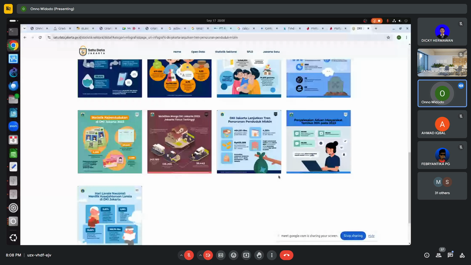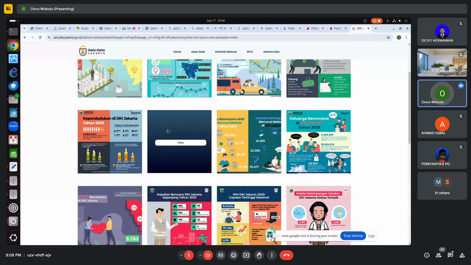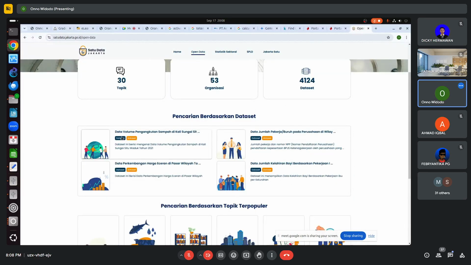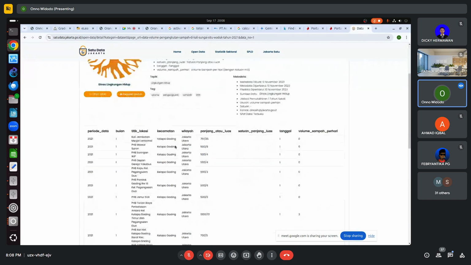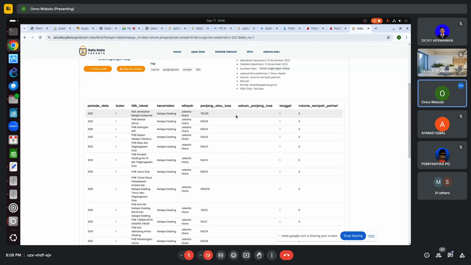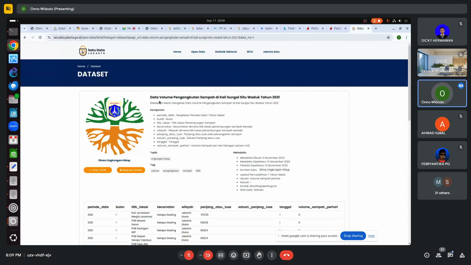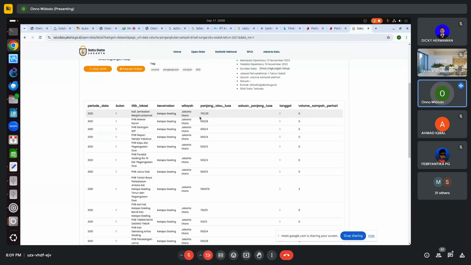If we use Kaggle, it will give you the actual data, the file. This is infographics, which is not data. I hate when they do this. Let me see if I can access open data. Volume data. So it only gives you the summary basically, the length and width. That's it.